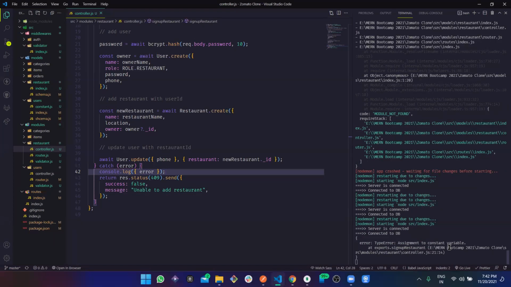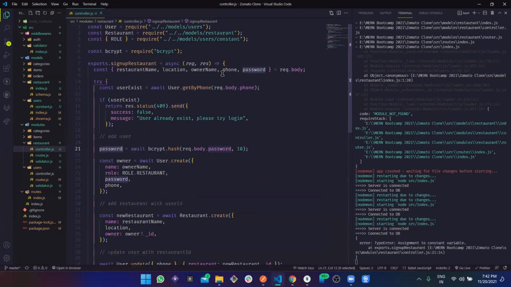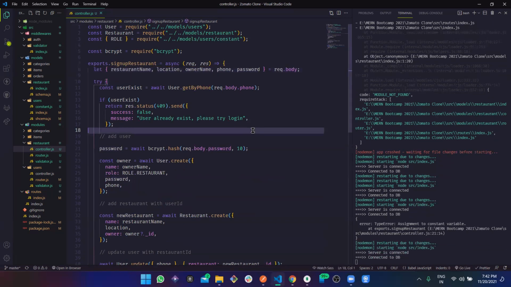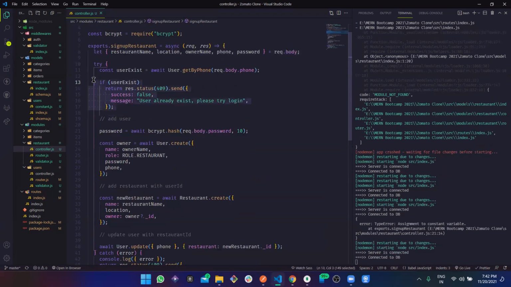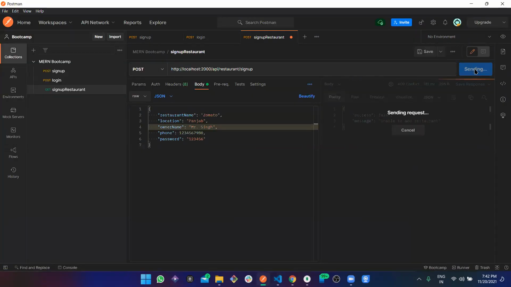Type error: assignment to constant variable. Wow, where? Restaurant controller. Even here on new. Okay, 21, password. Oh yes, I'm defining this const and then I'm just changing it. So at least the user does not exist and this is coming towards this way. Perfect. Let's see now what happens.